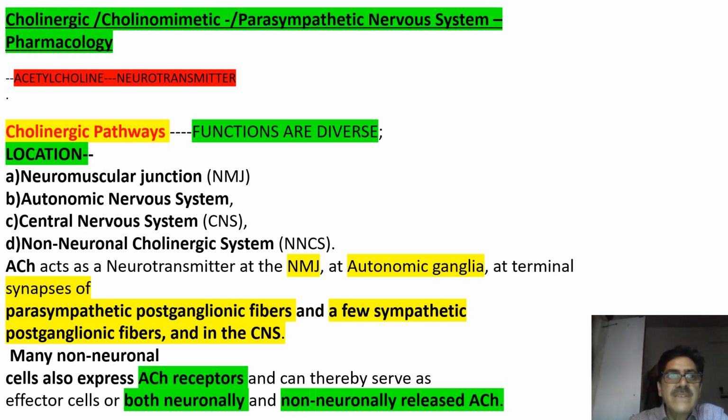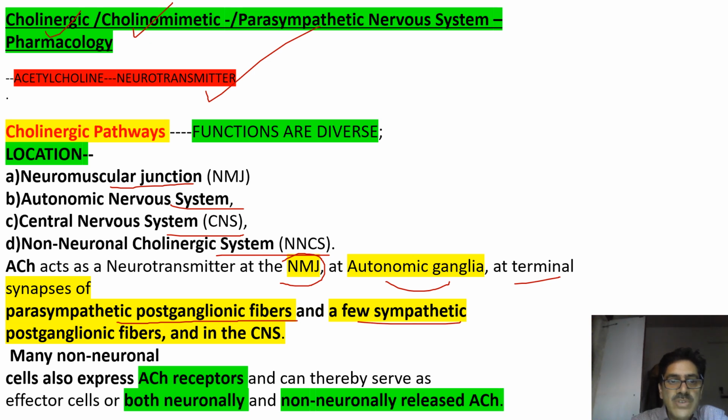Now, coming to the parasympathetic nervous system, we can call it the cholinergic nervous system also, the cholinomimetic nervous system also. Acetylcholine is the neurotransmitter. It is present at diverse cholinergic sites. It is found at the neuromuscular junction, some of the autonomic nervous system, the central nervous system, and the non-neuronal cholinergic system. It acts as a neurotransmitter at the neuromuscular junction, autonomic ganglia, the terminal synapse of parasympathetic postganglionic fibers and some sympathetic postganglionic fibers, and in the CNS as well.